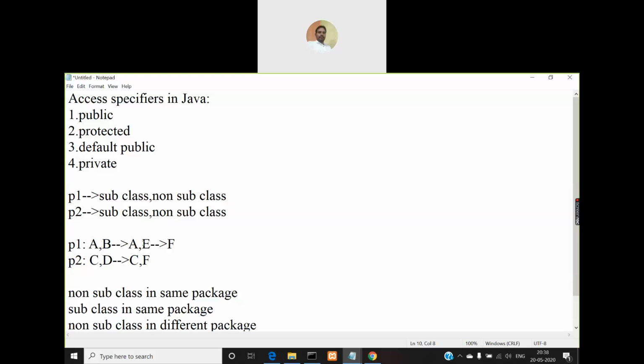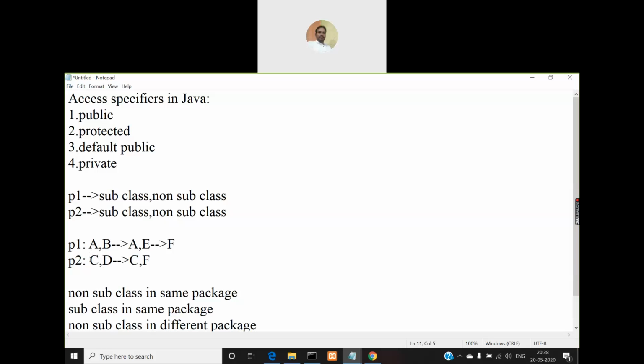I can even access it within class E, though E is not a subclass of A, because it is defined as public. And I can access it in C, even though C is not part of package P1, it is part of package P2. Even in D also I can access it, even though D is not part of P1 and not a subclass of A. C is also not a subclass.